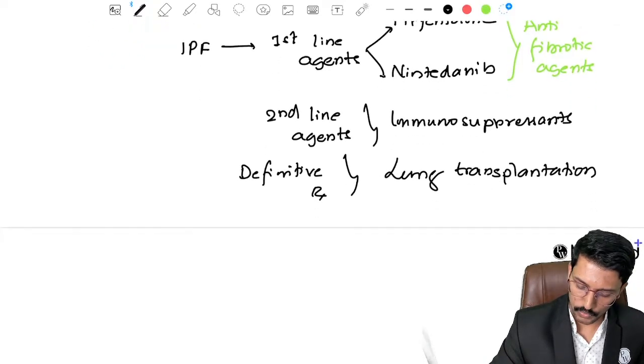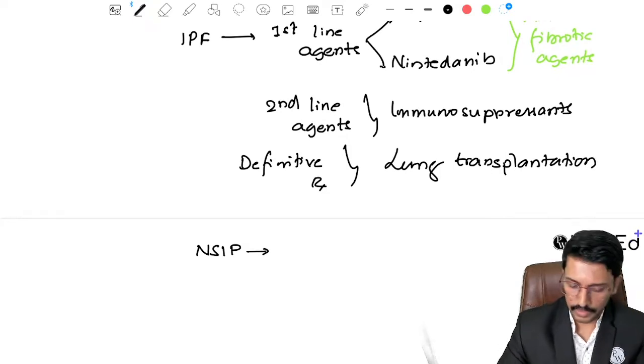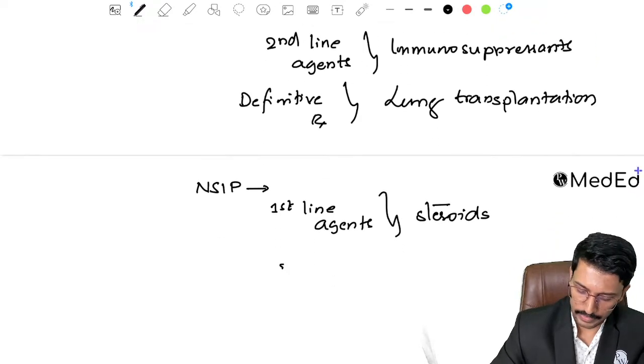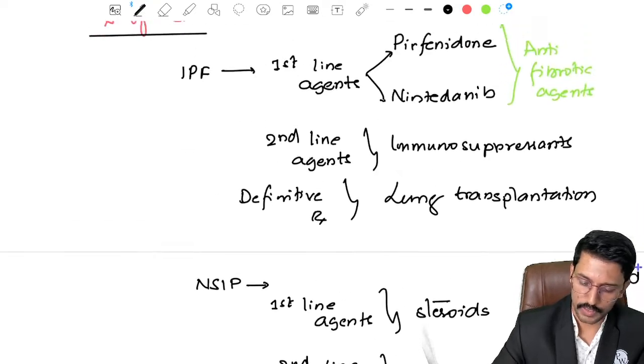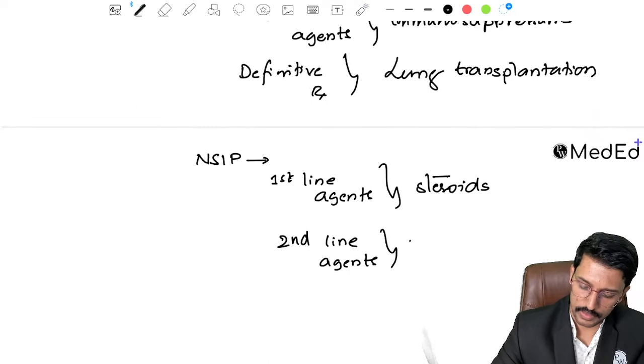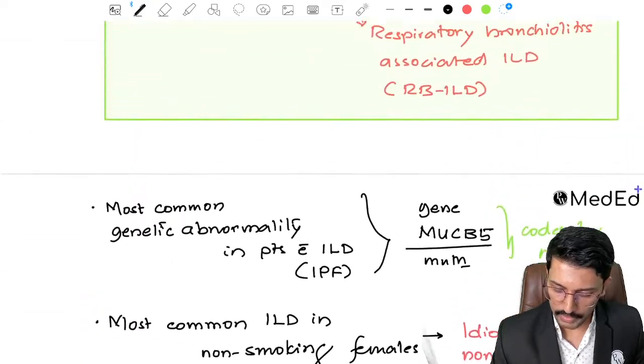Okay, now when it comes to the idiopathic non-specific interstitial pneumonia, which is more common in females, right? In them, first line agents are usually steroids. Okay, and second line agents are usually immunosuppressants. There is a limited role of these drugs called pirfenidone and nintedanib, which are anti-fibrotic agents. So second line agents are immunosuppressants.